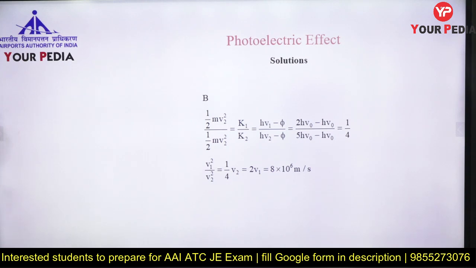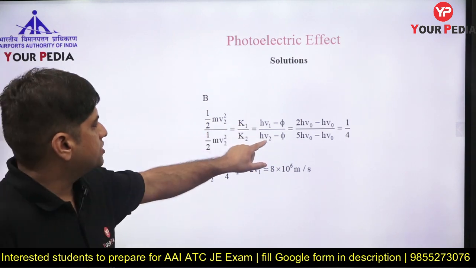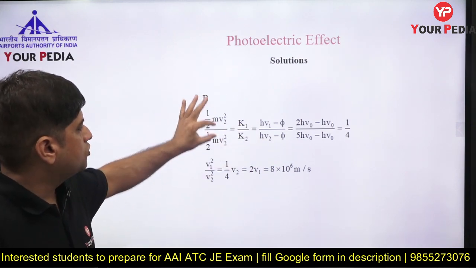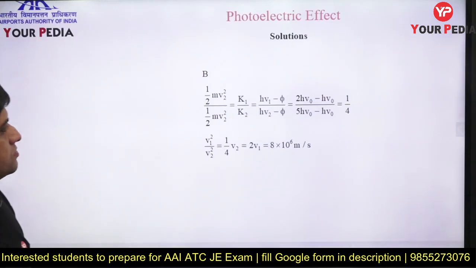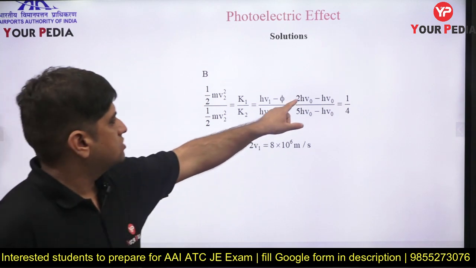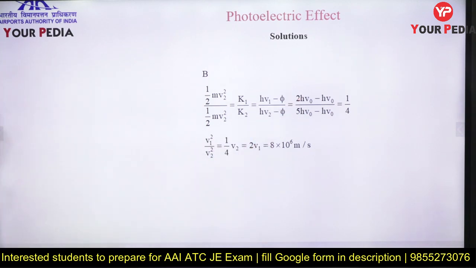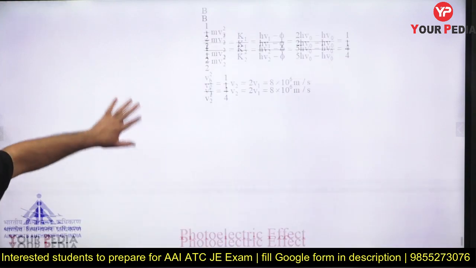Work function remains the same because the material is the same. Frequency nu1, frequency nu2, energy E1, energy E2, right. So this is the difference. The only thing you changed is the energy of the photon, 2h nu, 5h nu. Velocity square, you can compare.